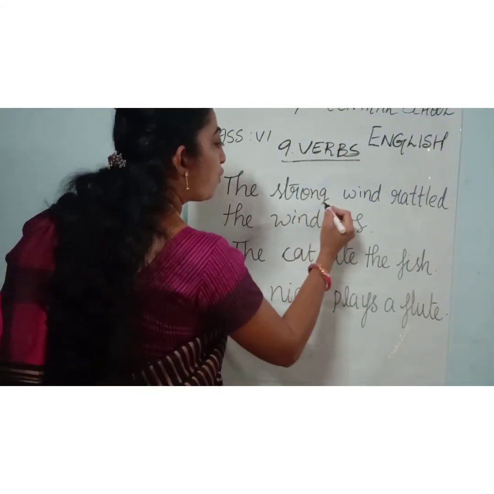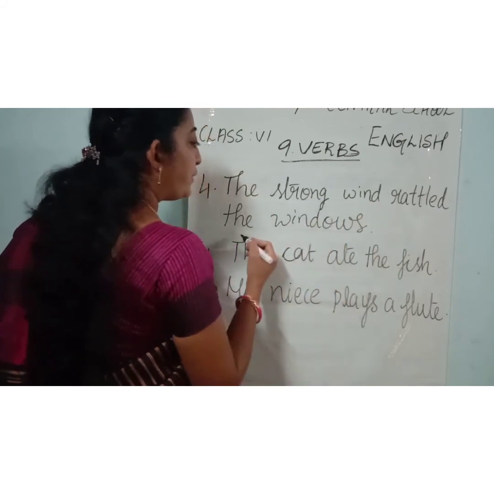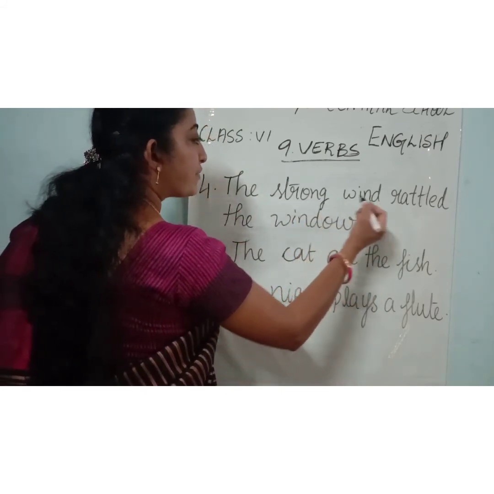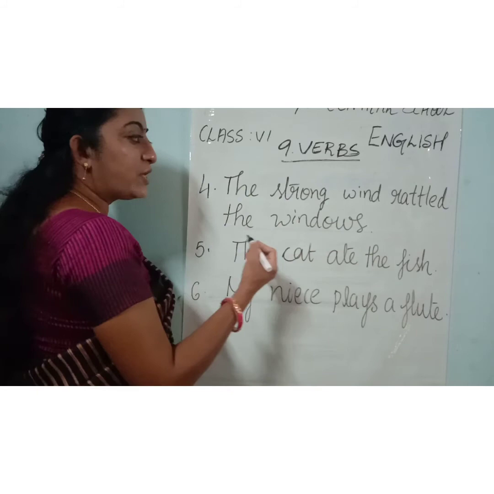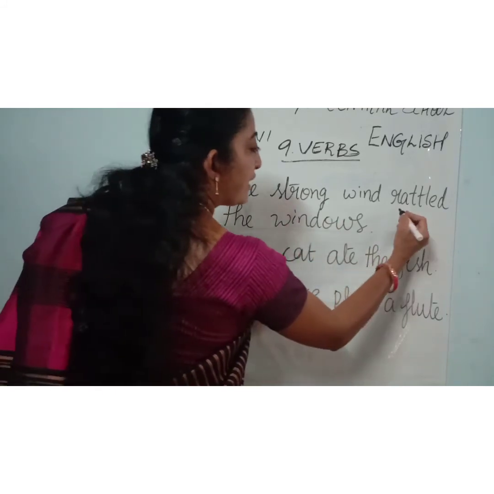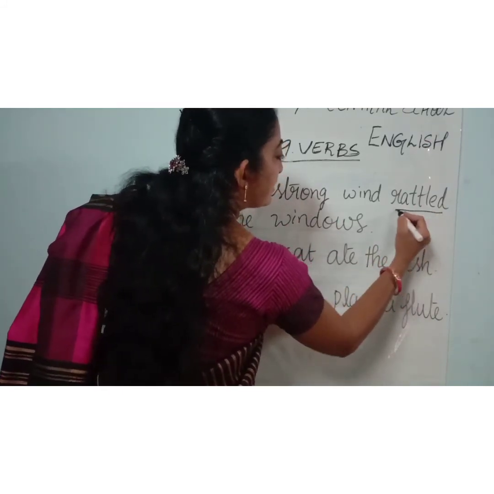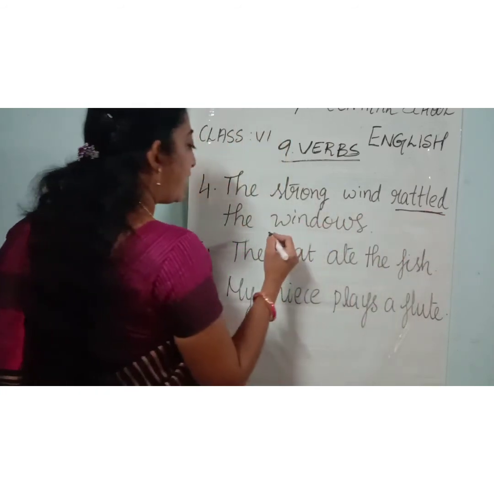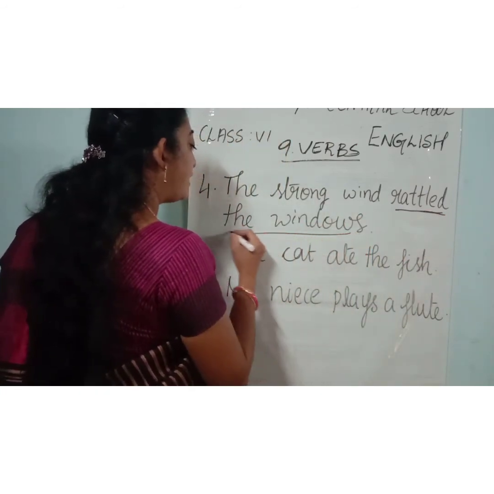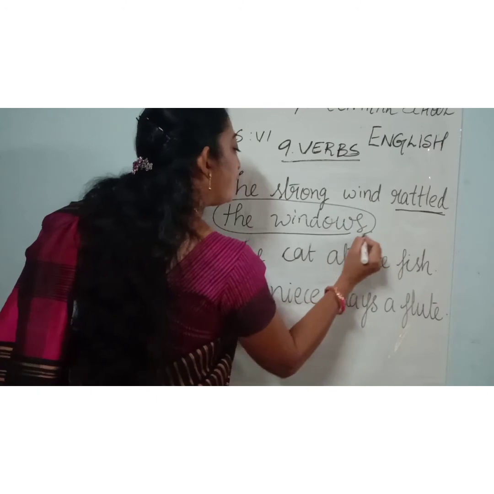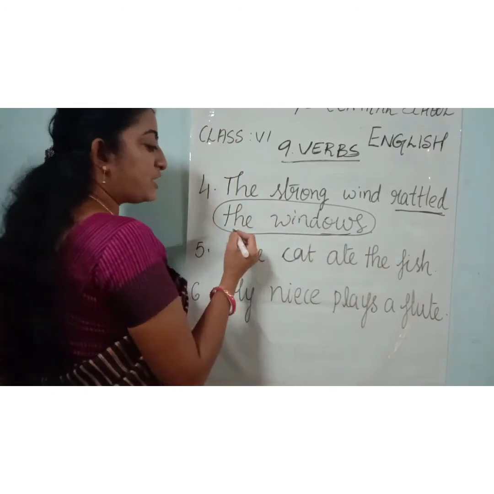The strong wind rattled the windows. So here, what is the verb? Yes, rattled. Rattled is the verb. You should underline it. And you should circle the object, the windows.